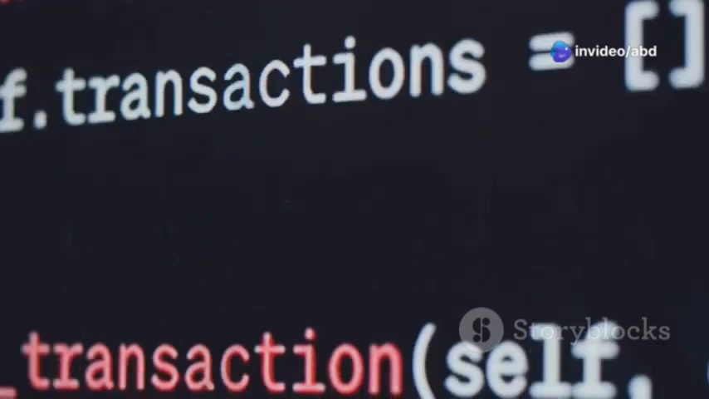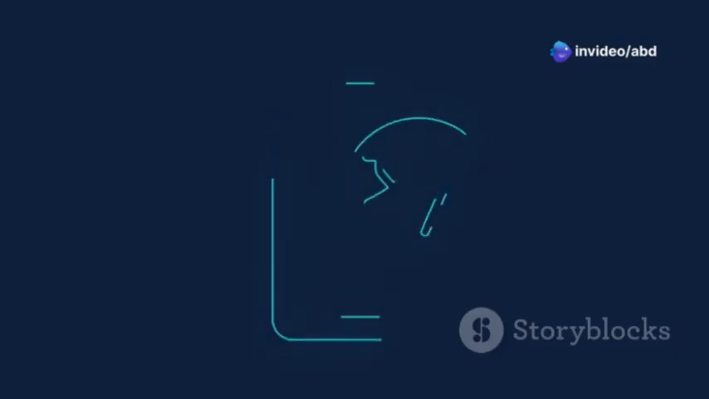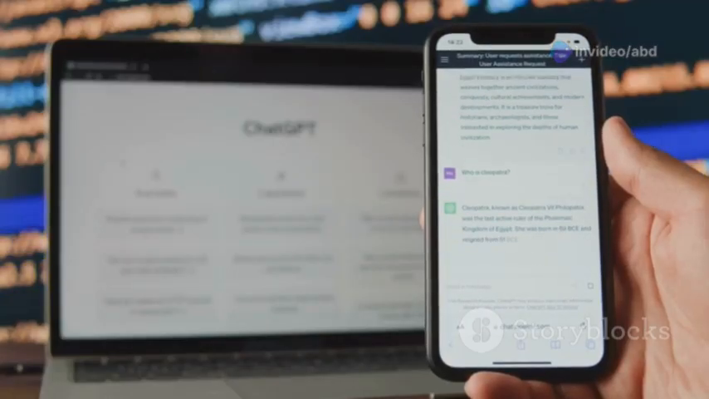Now let's talk about language translation, starting with the language translator. Then we have the text translator. Up next is the speech translator. After that, there's the real-time translator. And lastly, the multilingual translator.